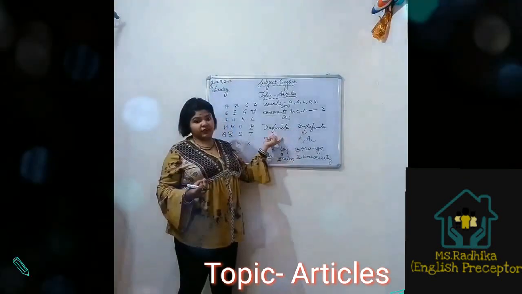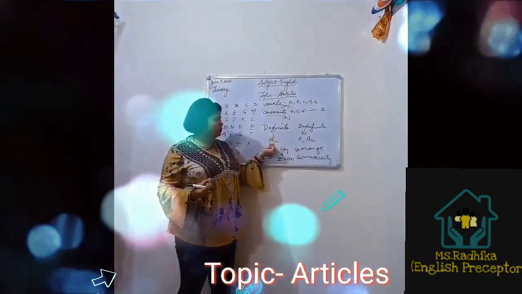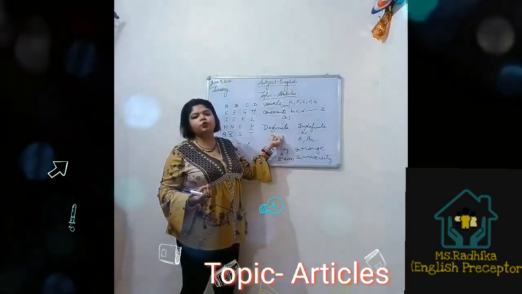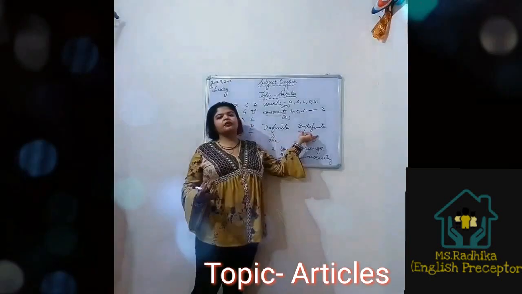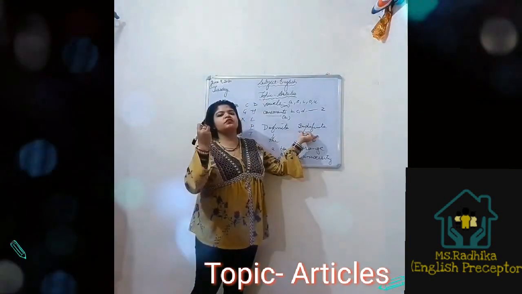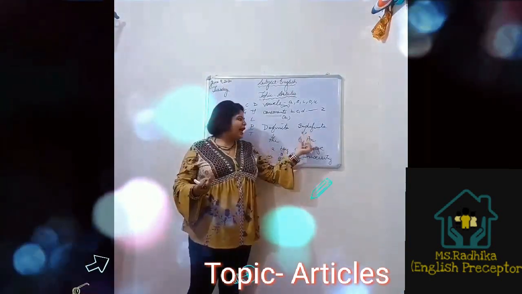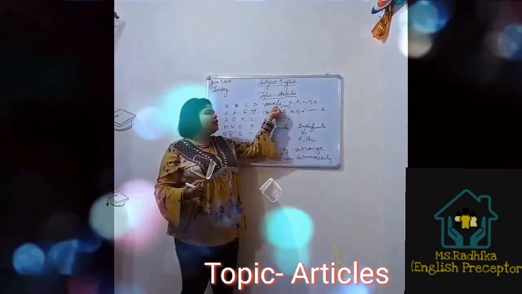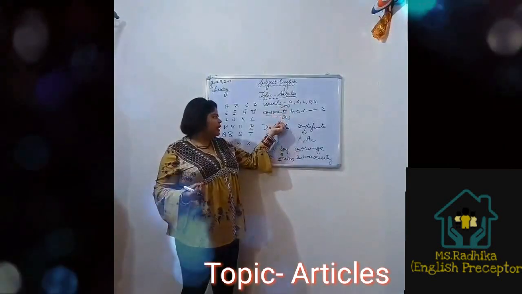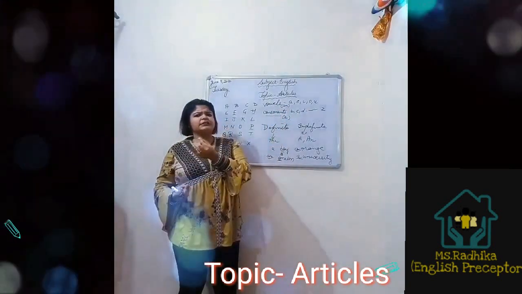The definite article is used for plural and singular, but indefinite articles are only used with the singular noun, when a noun starts with a vowel sound and when a noun starts with a consonant sound.